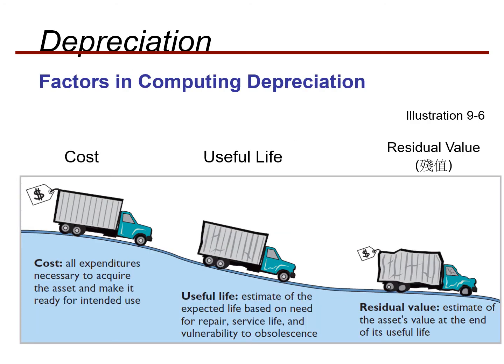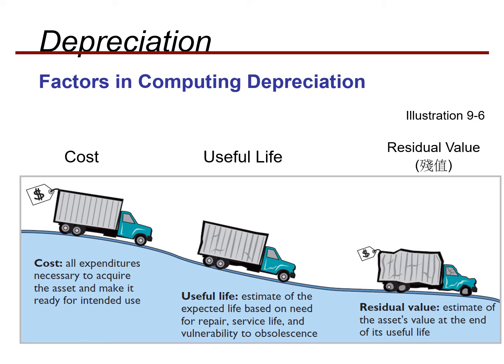Okay, what factors help in computing the depreciation? In this case, we will first have to determine the actual cost. In the previous lecture we discussed the total cost: all expenditure necessary to acquire the asset and make it ready for its intended use. That means the cost of installation, transportation cost, and all the actual cost of that asset which you are acquiring. All these things contribute to the total cost of that asset.